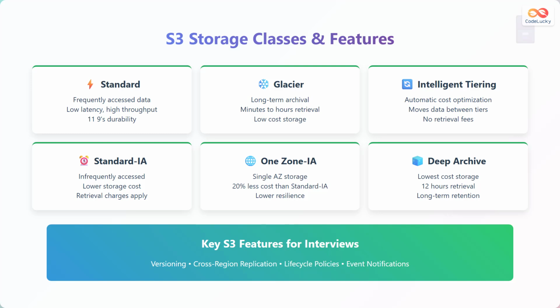Glacier provides secure, durable, and low-cost storage for data archiving with retrieval times from minutes to hours. Deep Archive offers the lowest cost storage for long-term retention with 12-hour retrieval times. Key S3 features for interviews include versioning for object history, cross-region replication for disaster recovery, lifecycle policies for automated transitions, and event notifications for triggering workflows.